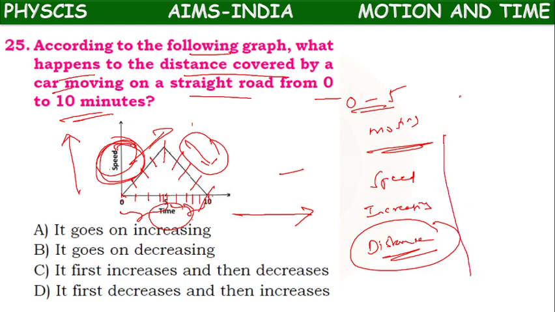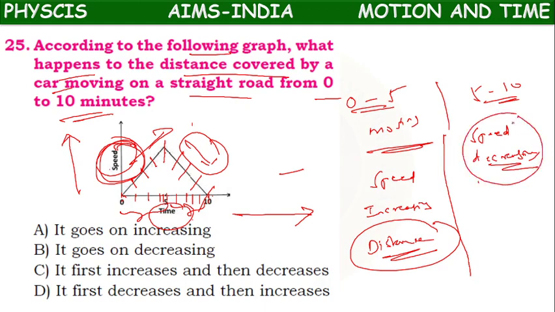Between 5 to 10 minutes also, the speed is decreasing. Speed is 0 means we can tell that it is not moving. But up to 10 minutes, speed is decreasing. So, there also it is moving.